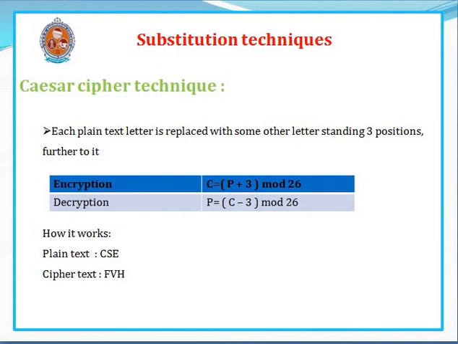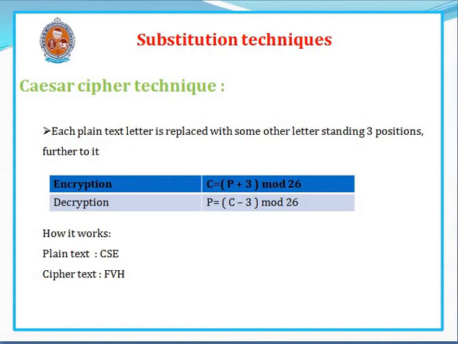And this is one substitution technique. Here we use the substitution technique called Caesar cipher technique. Here each plain text letter is replaced with some other letter which is standing three positions further to it. That is, A is replaced with D, B is replaced with E, C is replaced with F, like that. The expressions for encryption and decryption are like this. On the encryption side, we have the expression C equal to P plus 3 mod 26, and for the decryption, we have the expression P equal to C minus 3 mod 26.